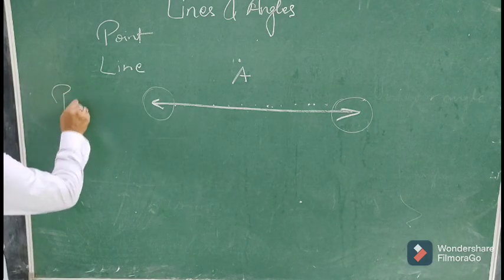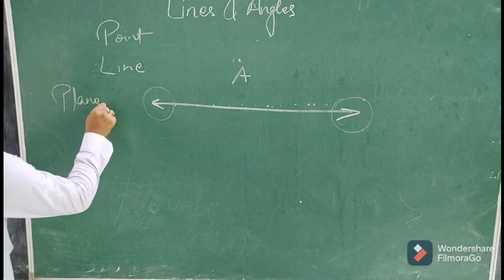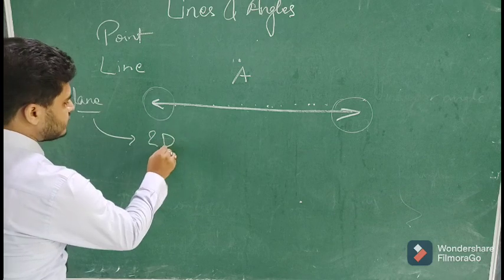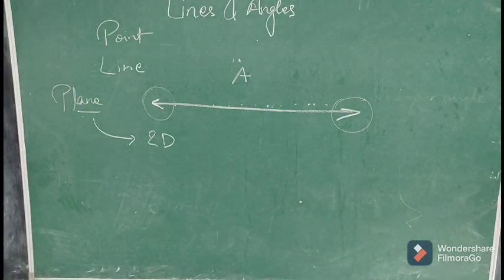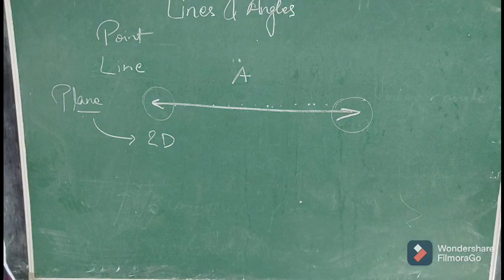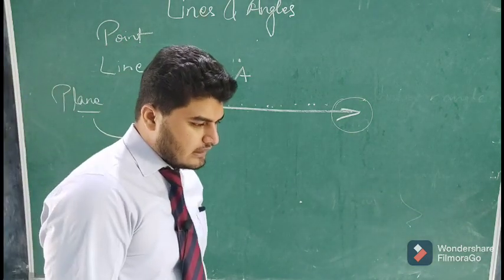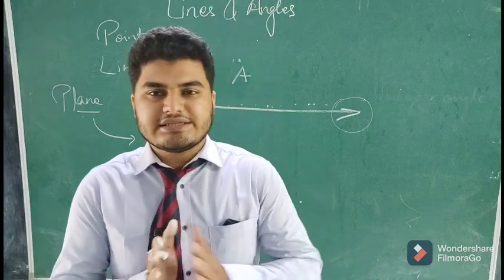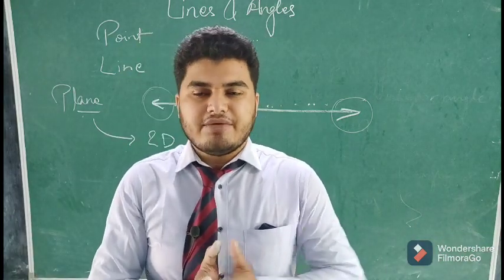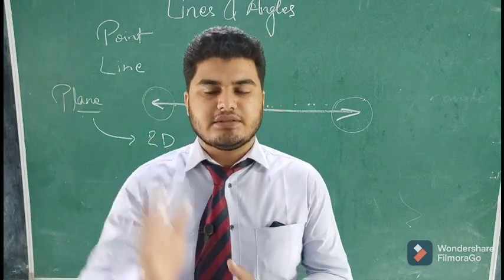Then what is a plane? A plane is a two-dimensional figure. By two-dimensional, what do we mean? It must have an x-axis and y-axis, or it must have length as well as breadth.